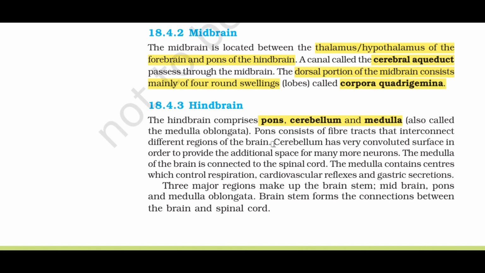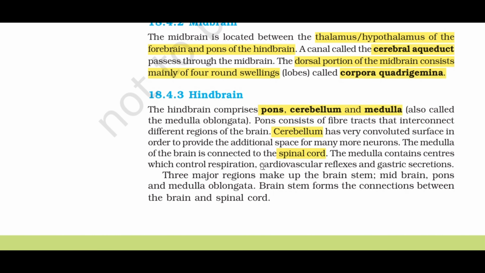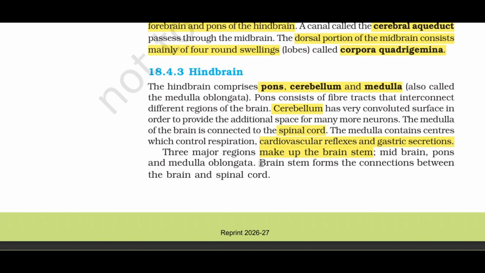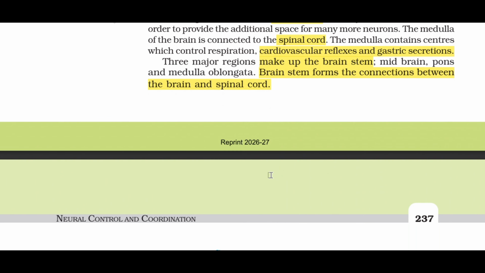Cerebellum has a very convoluted surface in order to provide the additional space for many more neurons. The medulla of the brain is connected to the spinal cord. The medulla contains centers which control respiration, cardiovascular reflexes and gastric secretions. 3 major regions make up the brain stem: midbrain, pons, and medulla oblongata. Brain stem forms the connections between the brain and spinal cord.